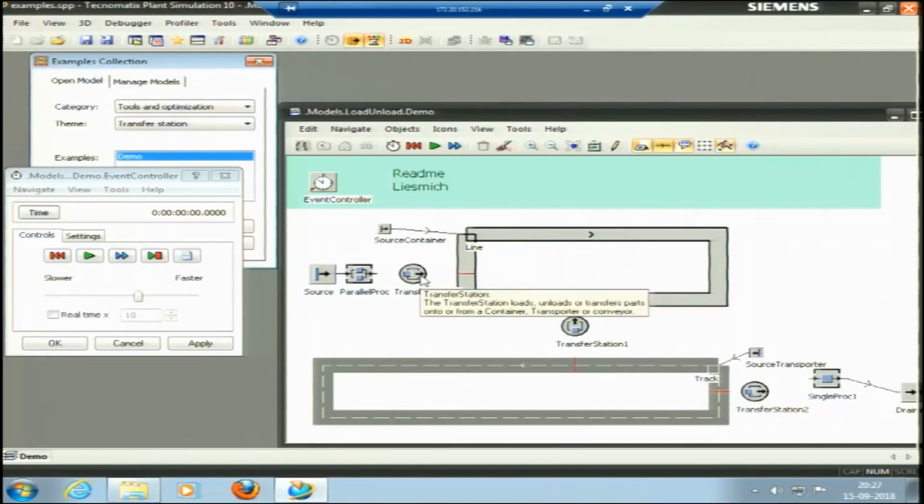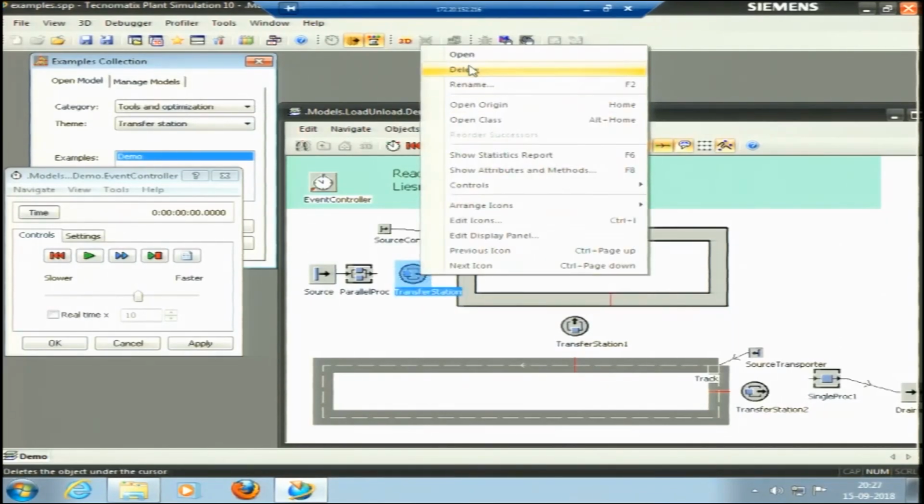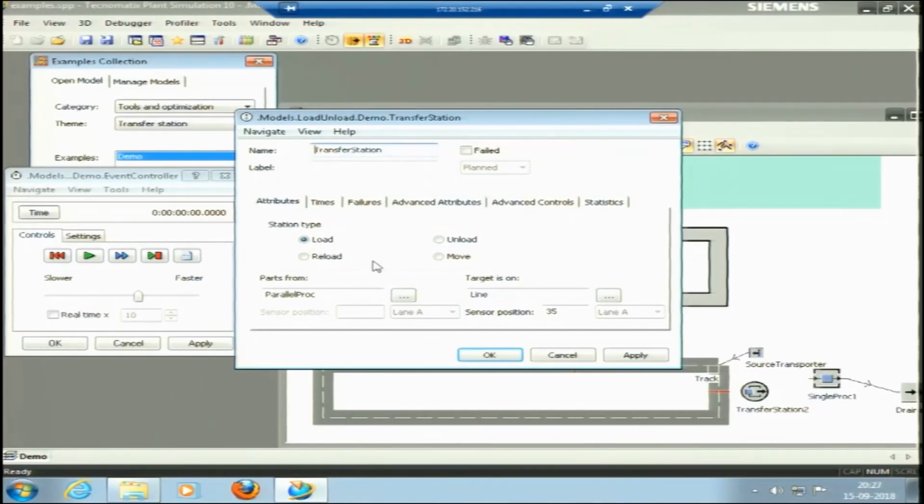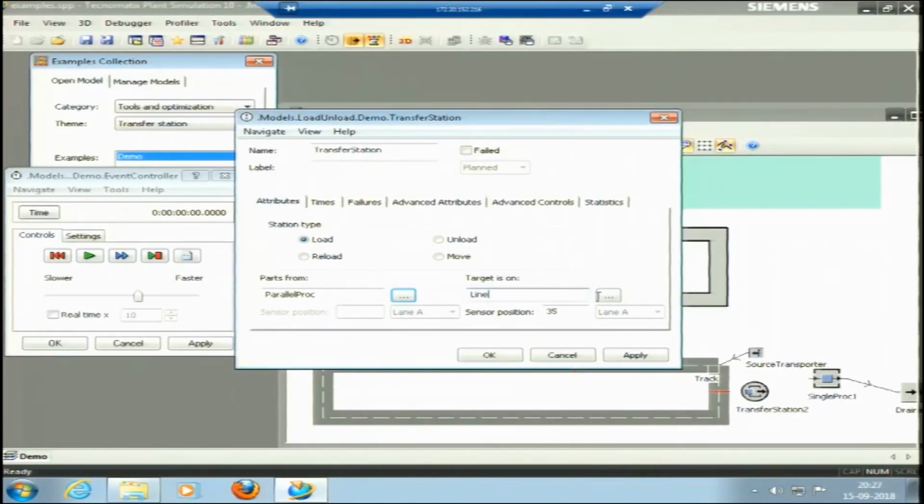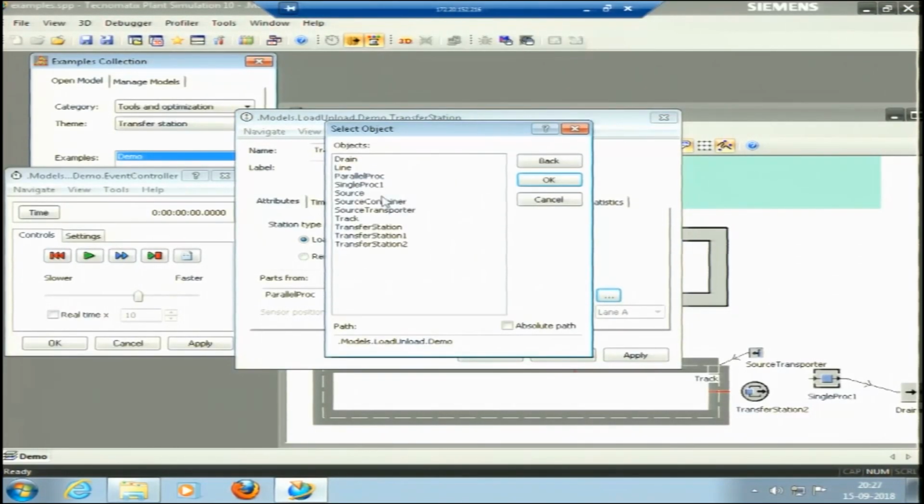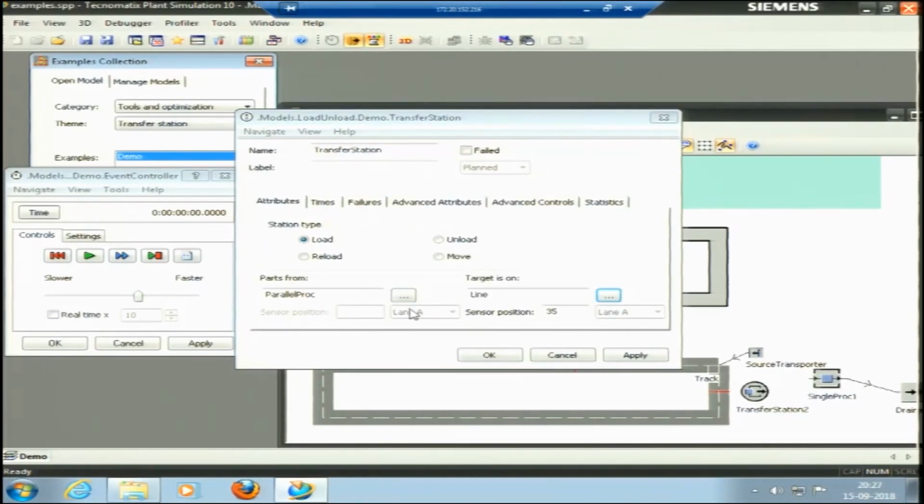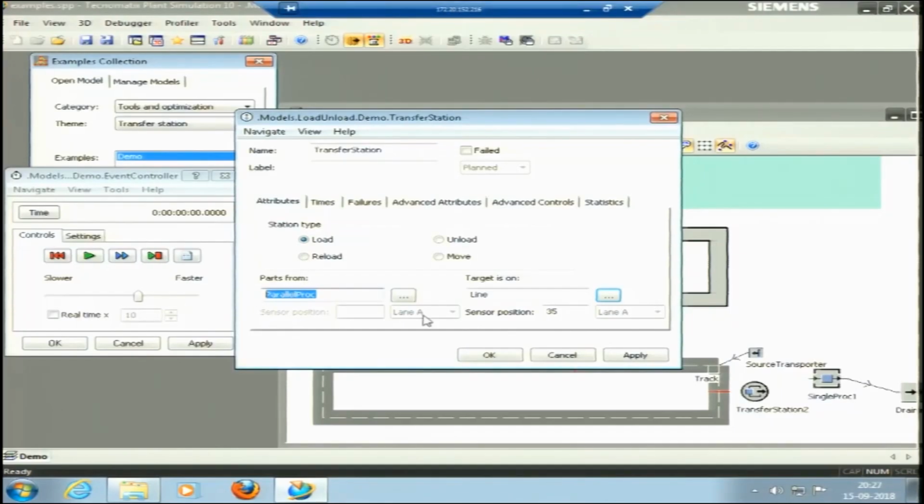We need not connect the transfer station. When we look at the transfer station, it will load the process. It is connected through connect paths from the parallel process. We just need to put the name of the process from which it will pick the part. Then it will transfer the parts to the line. There is no connector required in between. We need to just mention the predecessor and successor processes here.